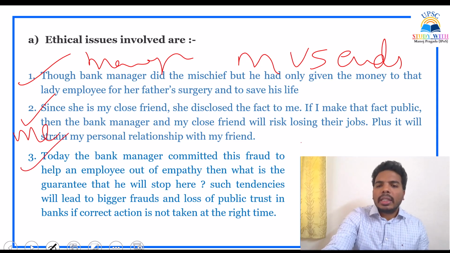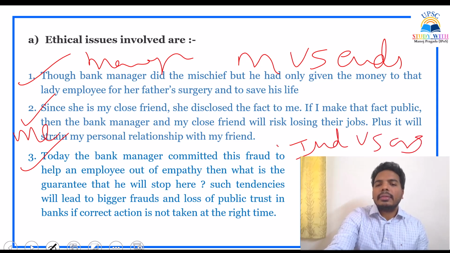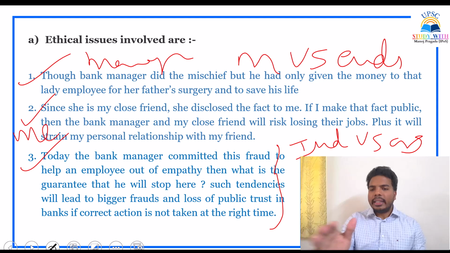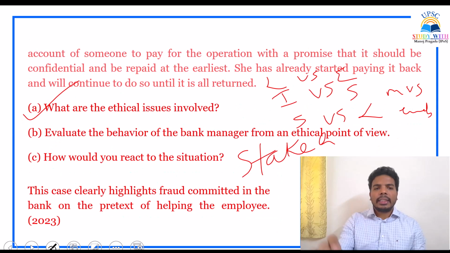So here I am talking about individual interest versus organizational interest. That is also one of the angles. On that angle, I have written the point. So these are the angles: individual values versus organization, means versus ends, and stakeholders. So, ethical issues I have mentioned. One part of the question is over. Next, what is the second part?